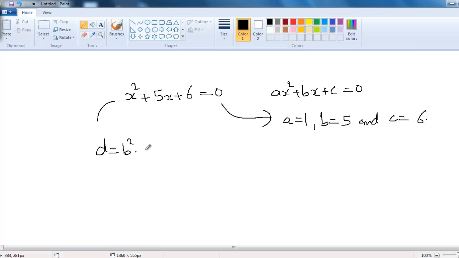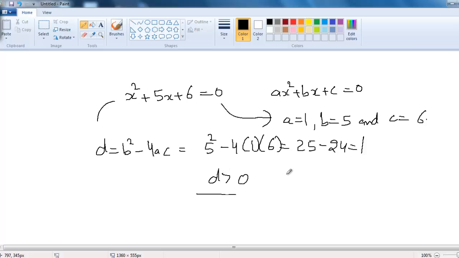D is equal to b squared minus 4ac, and this is 5 squared minus 4 times 1 times 6, which is equal to 25 minus 24 is equal to 1. Now the discriminant here is greater than 0. Therefore the roots of this quadratic equation are real and unequal.